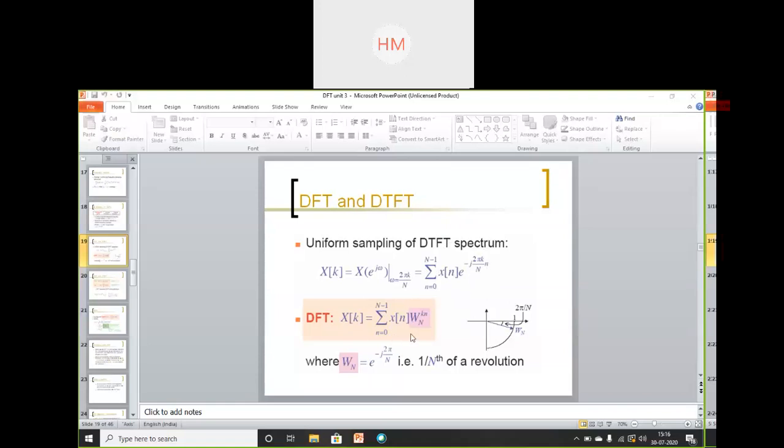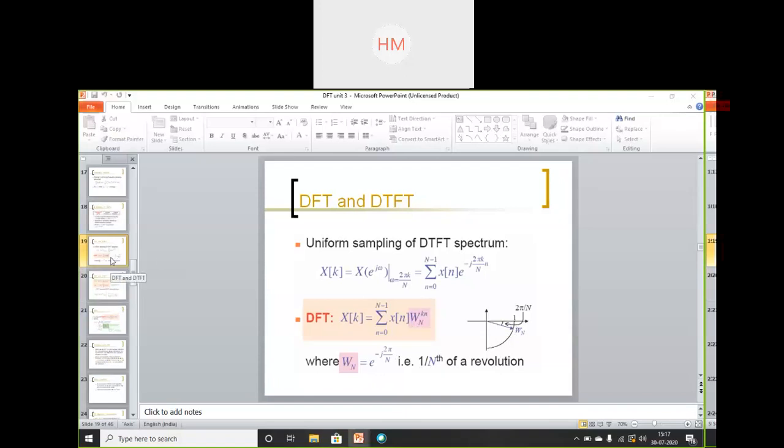So this is now defined as my DFT, not DTFT. X of k is equal to the summation of x of n W N to the power kn. What is W? W is my twiddle factor, given by e to the power minus j 2 pi by n, and the rest of the factors we denote in the suffix and prefix of W. It is always written like this, W N kn. It is known as the twiddle factor, that is 1 by nth of a revolution.